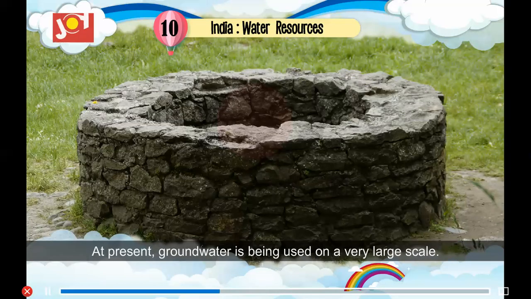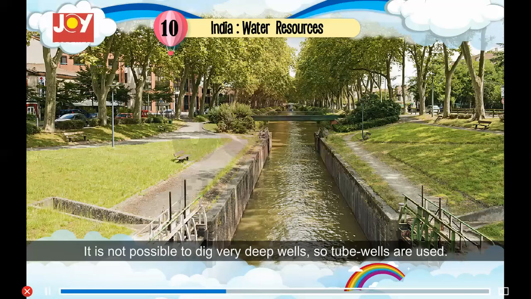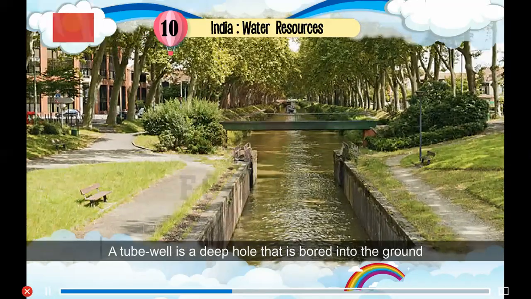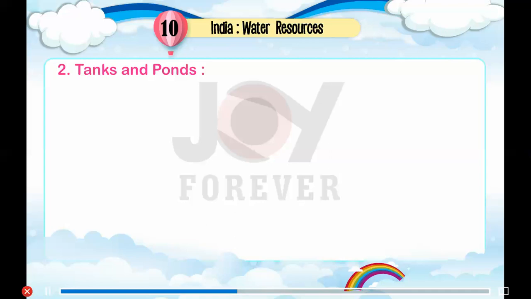At present, groundwater is being used on a very large scale. So, the water table has fallen. It is not possible to dig very deep wells, so tube wells are used. A tube well is a deep hole that is bored into the ground to draw water with the help of electric motors. 2. Tanks and ponds.